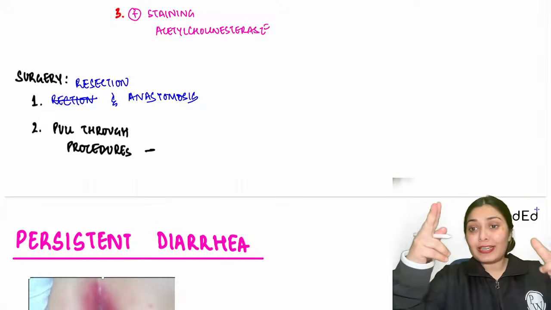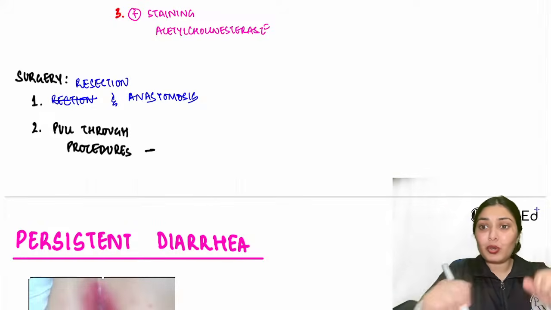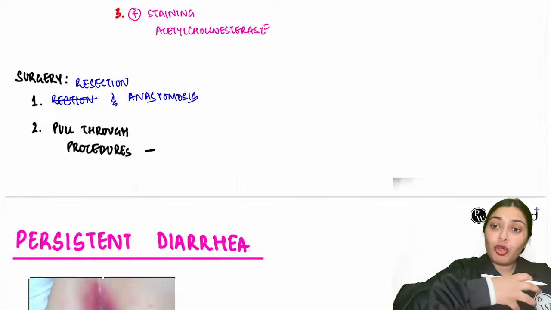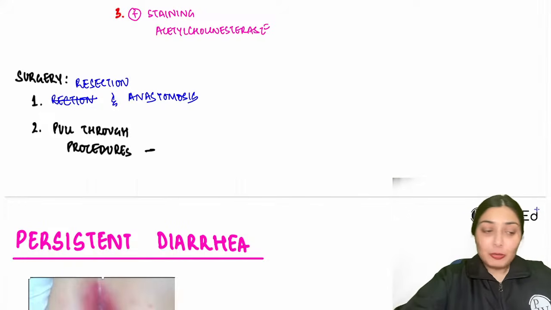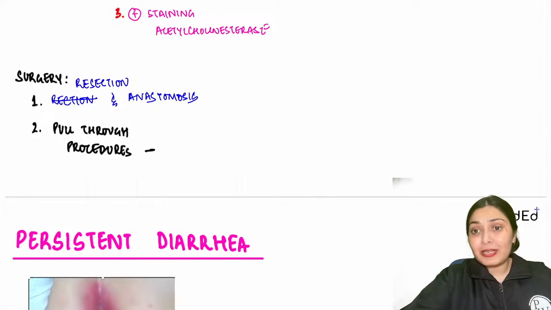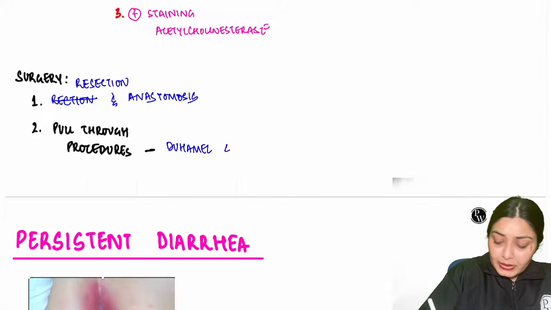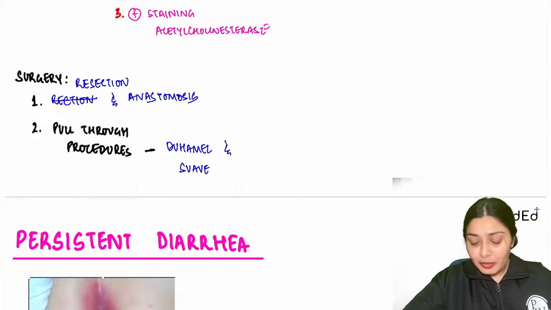Or instead of cutting that gut segment, what can we do? We can do a pull through procedure, where you pull the normal gut through that affected gut. This is better explained in your surgery lectures. There are two procedures, Duhamel and Swenson. These are the pull through procedures. So, a fairly easy topic, Hirschsprung disease.